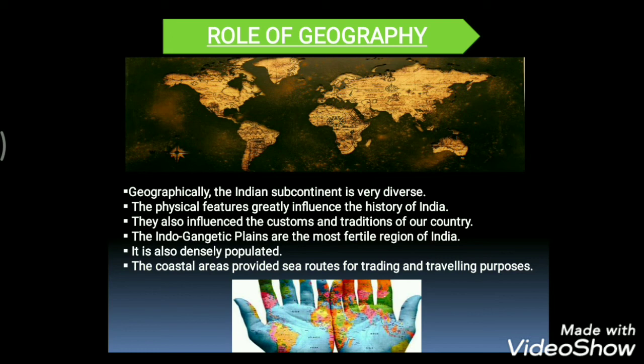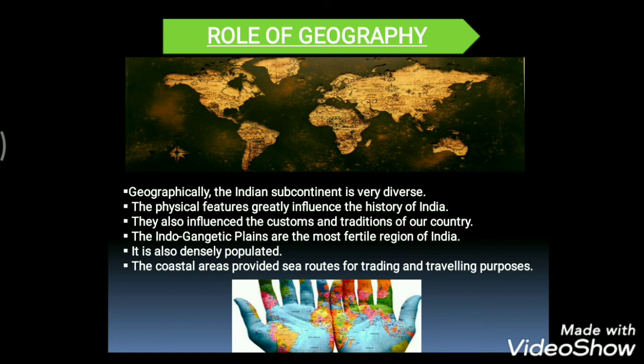Next, the coastal areas also provide sea routes for trading and traveling purposes. Suppose we have Kerala, Tamil Nadu, Madras, Goa, Kolkata. All these come under the coastal areas, so they provide sea routes for trading and traveling.